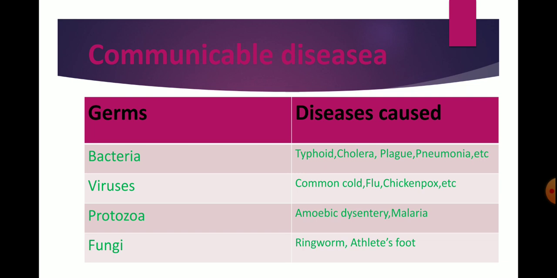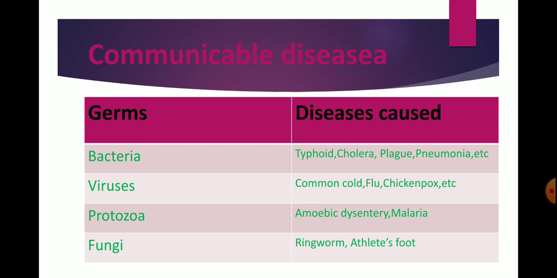Viruses cause diseases like common cold, flu, chickenpox, measles, polio, AIDS and rabies. Protozoa cause diseases like amoebic dysentery and malaria. Fungi cause diseases like ringworm.